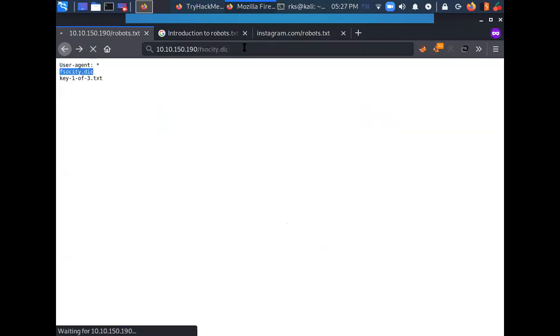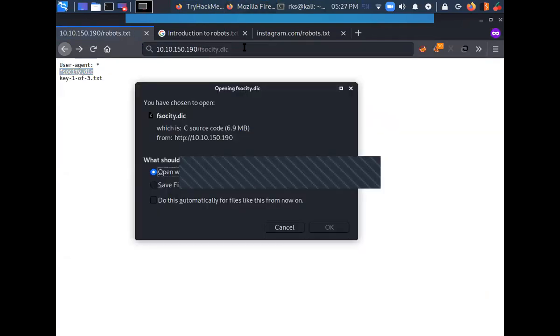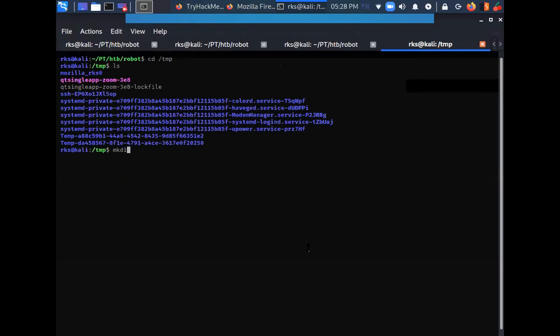Let's get back. Similarly, I got fsociety.dic. Let's copy it, paste it here, try to open it. When I try to open it, it is asking me to download this file. So instead of downloading this way, I'll just do a wget here, and let's do mkdir robot.